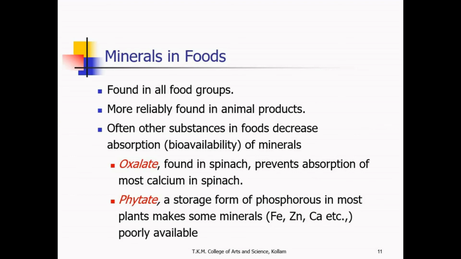Oxalate, for example, found in spinach, prevents absorption of most of the calcium in spinach. Spinach consists of both calcium and oxalate, but this oxalate prevents the absorption of calcium. Phytate is a storage form of phosphorus in most plants that makes some minerals poorly available. Phytate can inhibit the absorption of iron, zinc, calcium, etc.